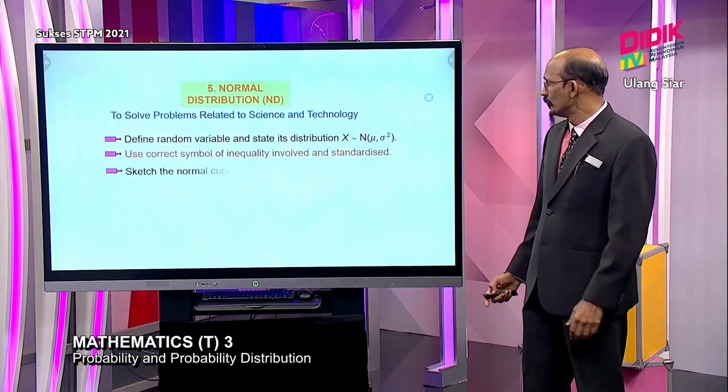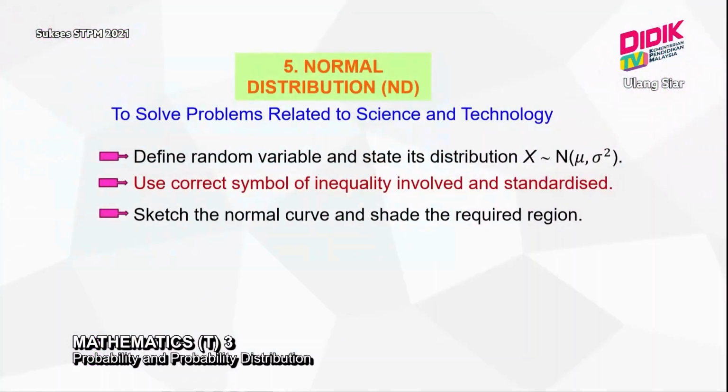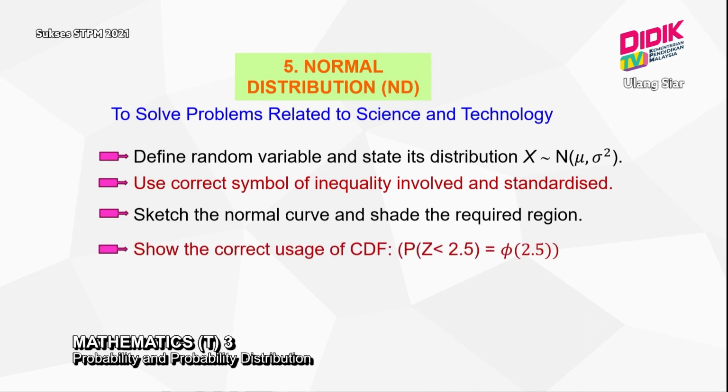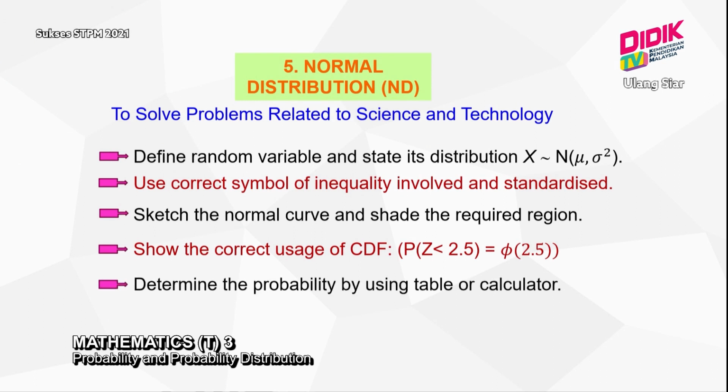Next, you should be able to sketch the normal curve and shade the required region, and show the correct usage of CDF. Here, Sean, mostly students never write this. They tend to use the calculator and lose marks. Marks are deducted. And next, determine the probability by using table or calculator.